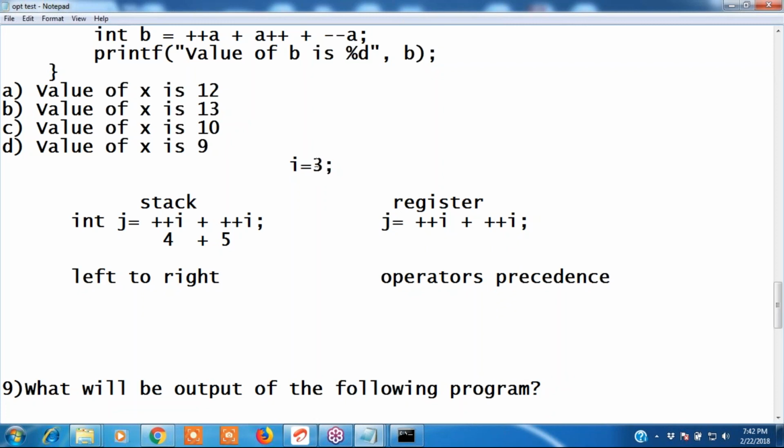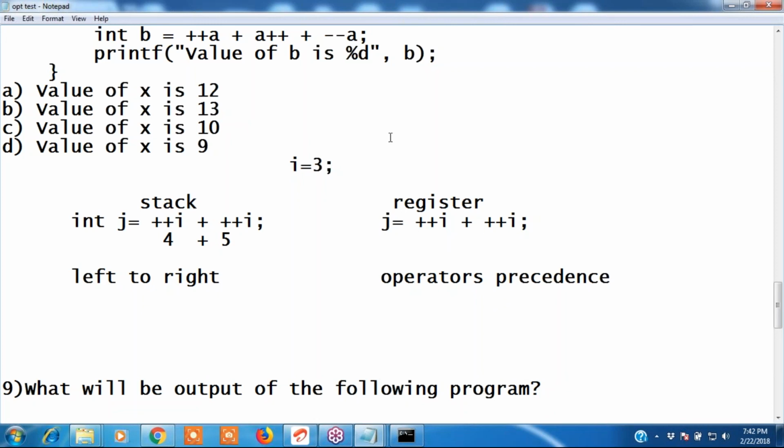First, the I value is 3. It will be incremented 2 times. After the first increment it becomes 4, and after the next it becomes 5. Now the I value is 5, right? Next, which operation will be performed? Addition.